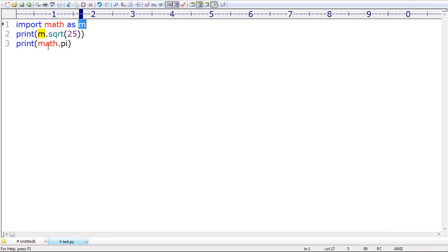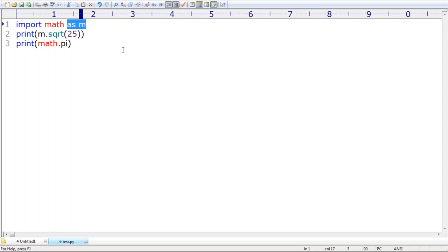If you still want to use math, then why did you create an alias name? Python gets confused. That's why once we create an alias name, we compulsorily should use the alias name only in the program. There is no chance of using the original name. Clear? That's how to create an alias name.